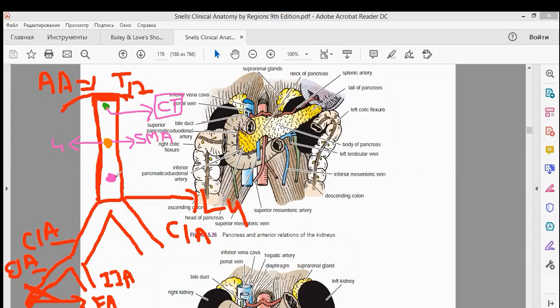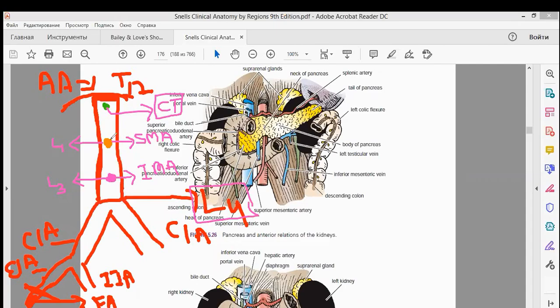And then you have the inferior mesenteric artery, this one. This inferior mesenteric artery is present at the level of L3. So please remember these three levels: celiac trunk T12, superior mesenteric artery L1, inferior mesenteric artery L3, and the bifurcation of the aorta at L4 level. So first, this point you must remember.